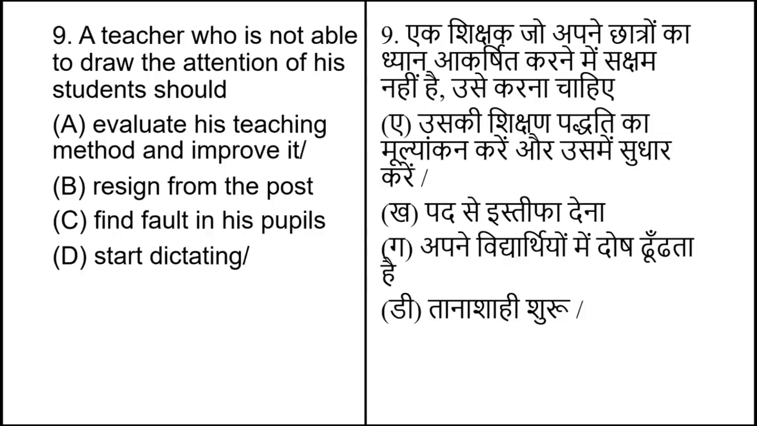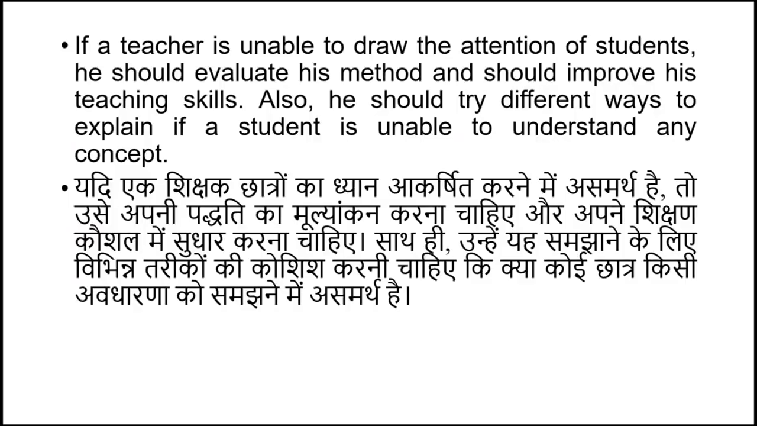A teacher who is not able to draw attention of his student should, and options are: evaluate his teaching method and improve it, resign from the post, find fault in his pupils, start dictating. The correct answer is evaluate his teaching method and improve it. Here is the explanation for the same. If a teacher is unable to draw attention of students, he should evaluate his method and should improve his teaching skill. Also, he should try different ways to explain if the student is unable to understand any concept.